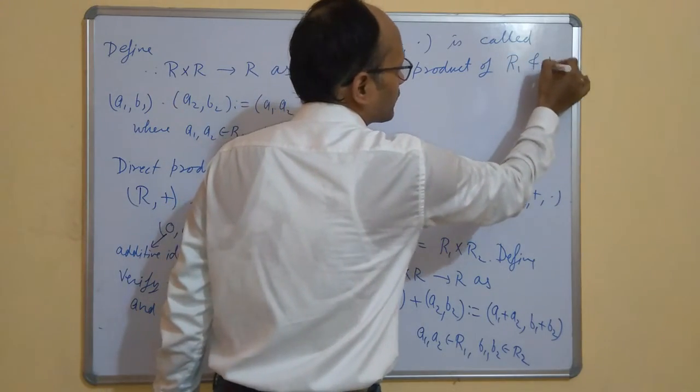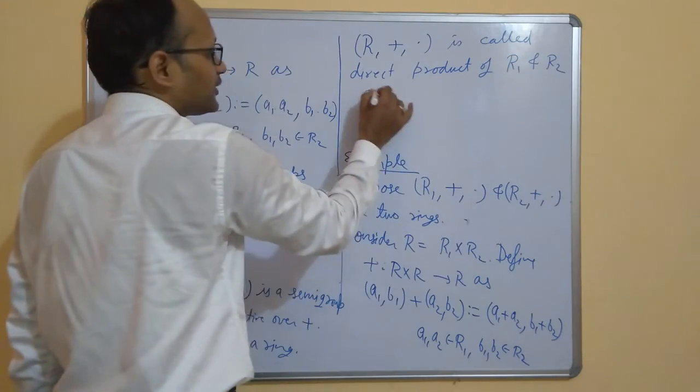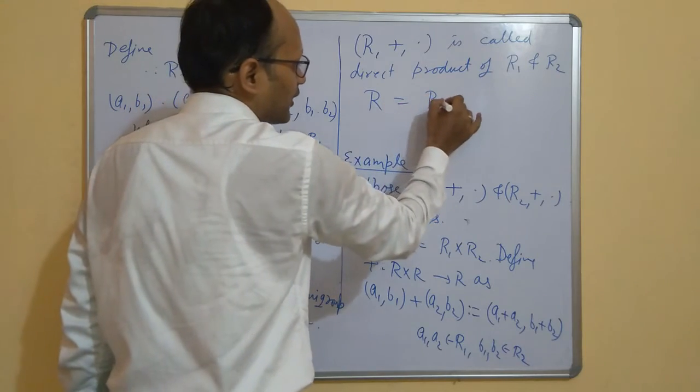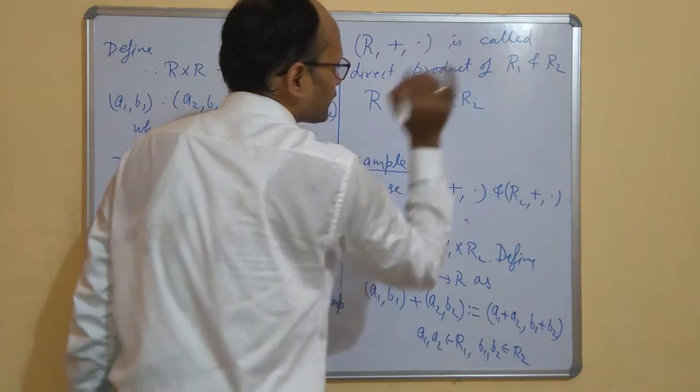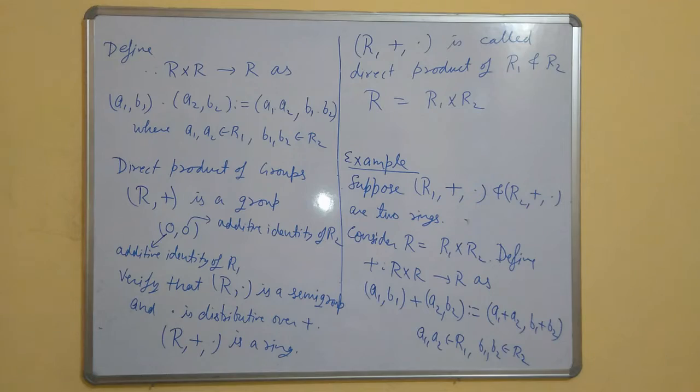We usually denote it as R is equal to R1 cross R2, that is, the direct product of rings R1 and R2.